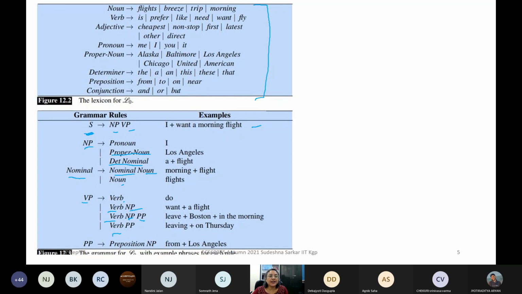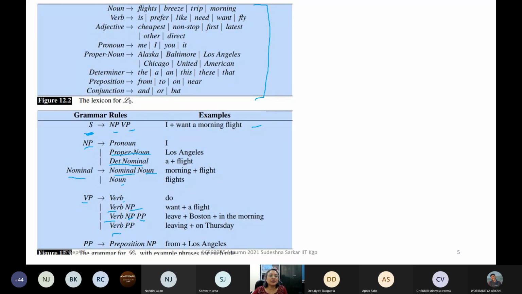Dhrubojyoti says "flying Las Vegas." Is it a sentence? Flying Las Vegas is not a sentence. Give a proper English sentence which cannot be parsed by these rules.